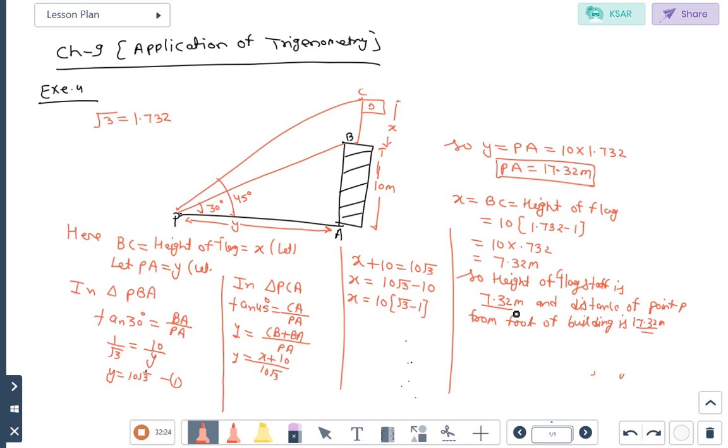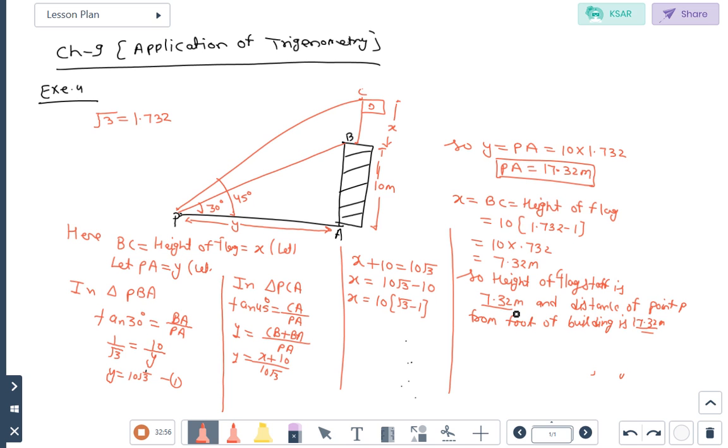Okay, so the basic concept behind those type of question is that firstly, according to given information you will draw the diagram. आपको ये तो example है, that's why diagram is given to you. इसमें diagram given नहीं होगा. First of all diagram construct करना है. After constructing the diagram, you will describe that what is PA, what is AB, what is BC. आपको ये बताना है इस question में, that represent the height of the tree, the tower, the building.